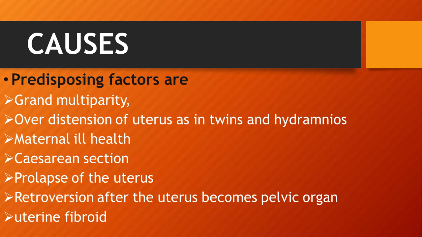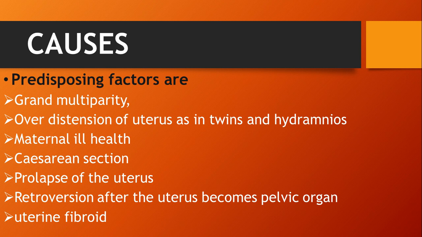Then next is over-distension of the uterus, as in twins and hydramnios. That is also one of the predisposing factors for puerperal sepsis or complications. Then maternal ill health: if the mother's health status is already compromised, it increases the chances of further complications. Then next is cesarean section. We are creating a wound, so the chances of infection and complications will be more.